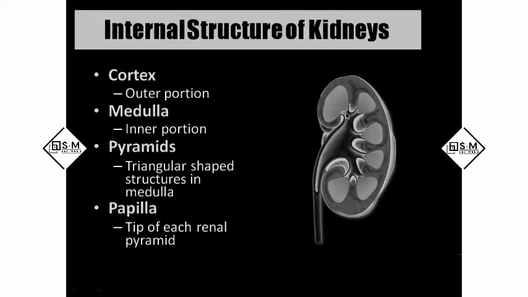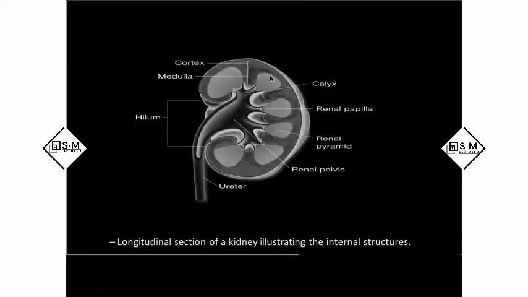And you can see these, we call it as renal calyx. And these renal calyces, all the smaller passages will unite to form the renal pelvis. And the renal pelvis will drain out as ureter. In this picture, it will be very clear.